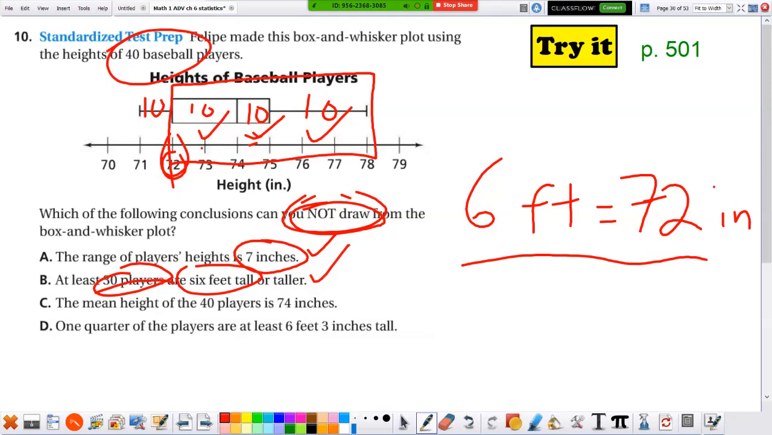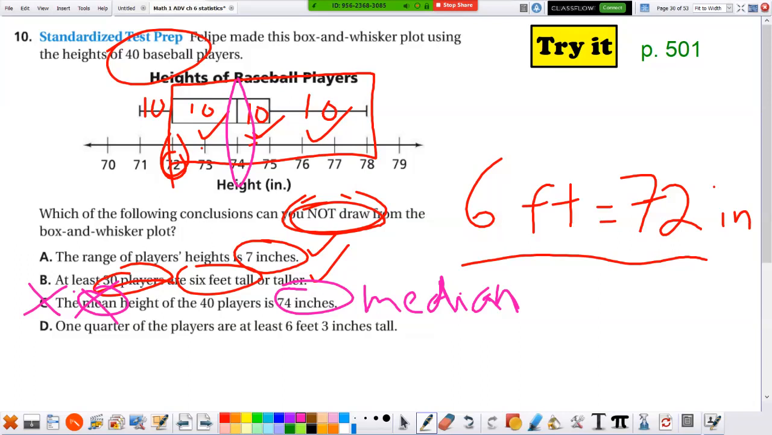Only 10 of the players are under 6 feet. This is a tall baseball team. Okay, next clue. The mean height, wait a minute. The mean height 74. I do see 74, but is that the mean? No, box and whisker only tells you about the median. Sorry, I can't write with my finger. So this is the one that's messed up.